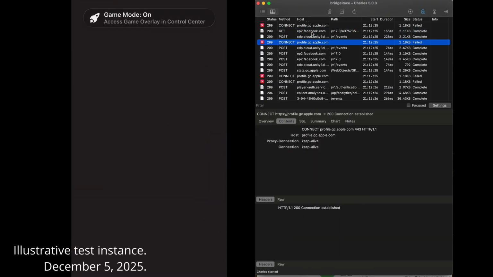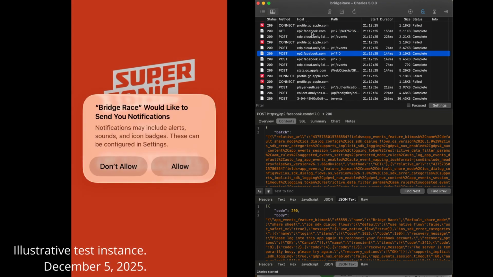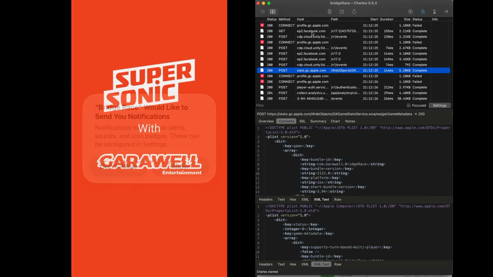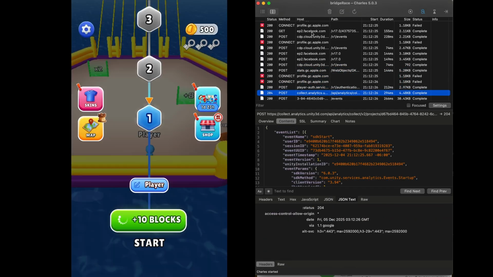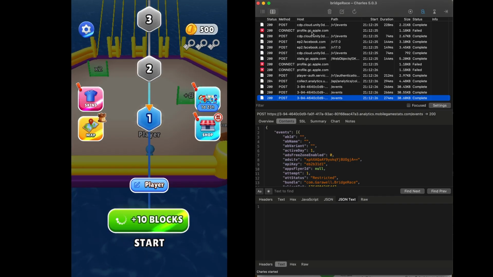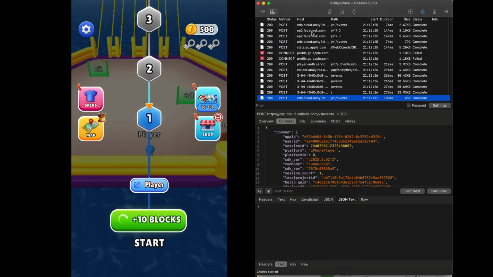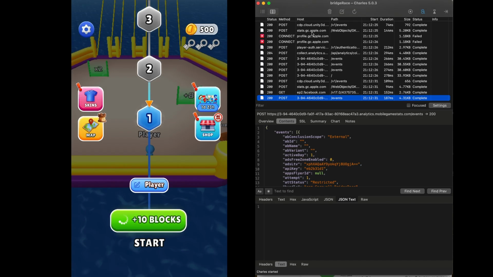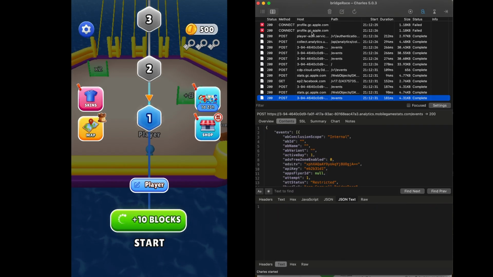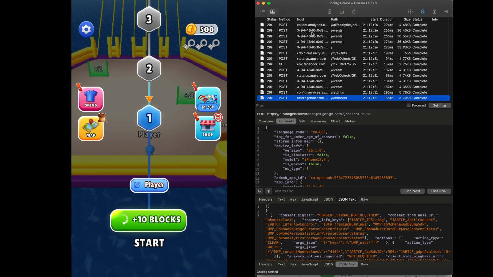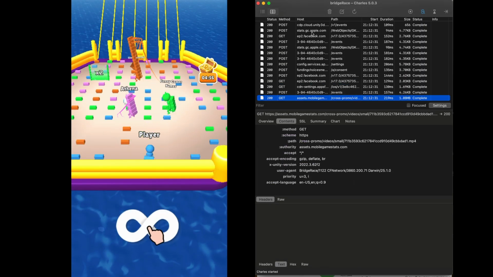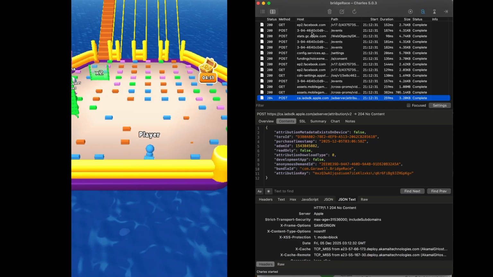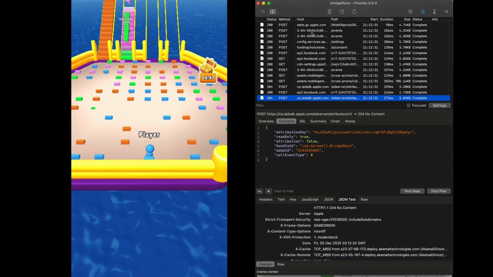Pixalate's traffic analysis of the Bridge Race app from the Apple App Store, developed by Supersonic Studios, reveals a children's privacy compliance risk. The test was conducted on an iPhone running iOS 26.1, explicitly configured as a child's device via Apple's device profile settings. According to a manual review from Pixalate's Trust and Safety Advisory Board, the app is likely child-directed. There was no age gate and no verifiable parental consent observed prior to being served advertisements.